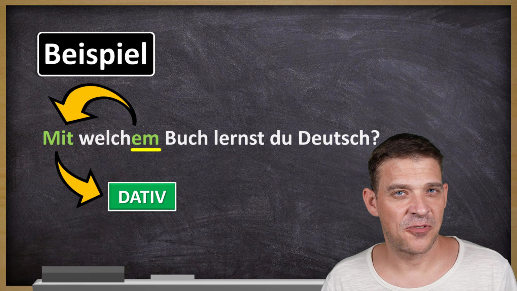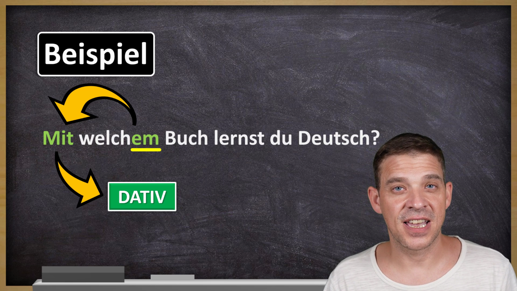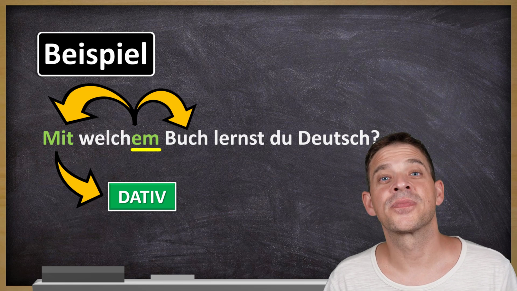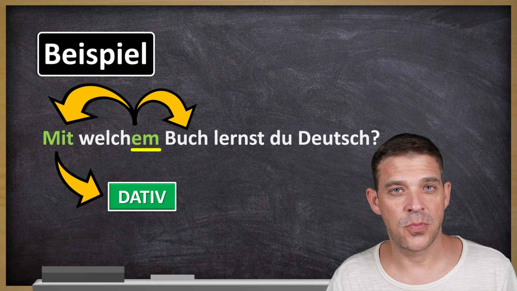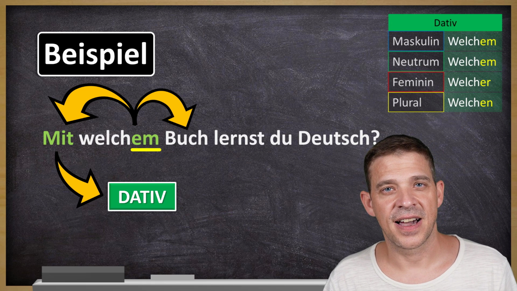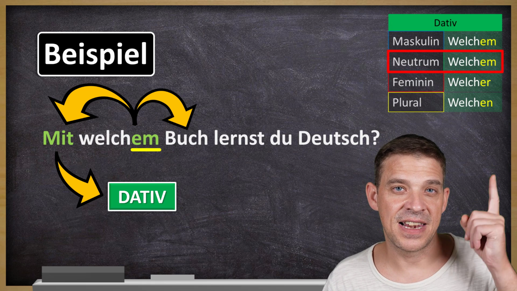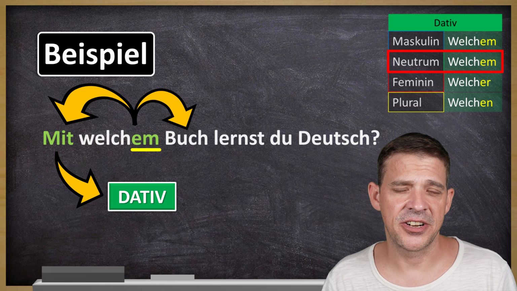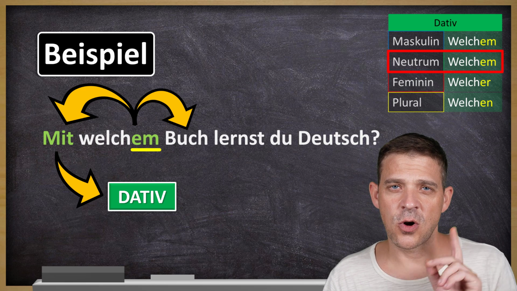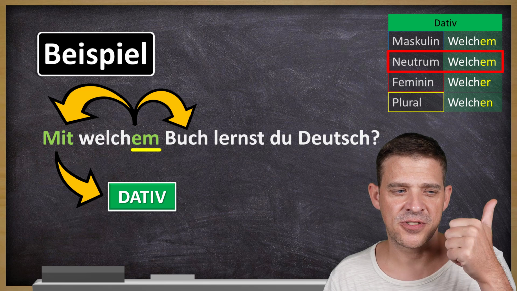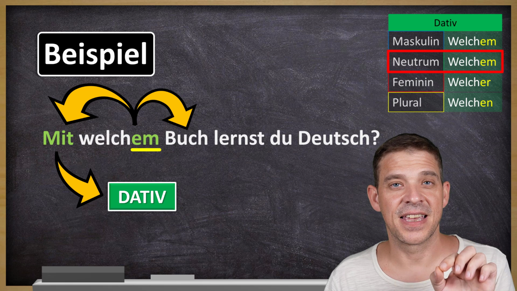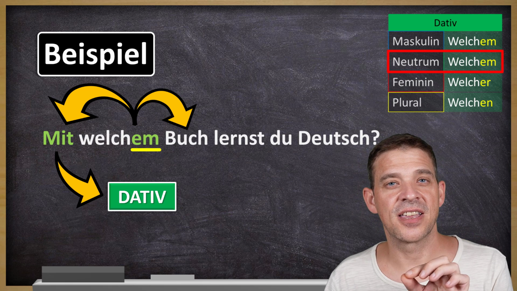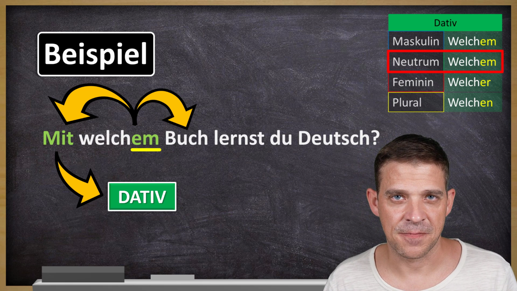Now, we're not finished yet because we also need the gender, and the gender comes from the noun it precedes. Here we have Buch, which is neutrum, and therefore we have this welchem, as you can see here in this table. So there's always two things you have to keep in mind. First, you have to check the preposition, which case it takes, and then you also have to check the gender of the noun it precedes.